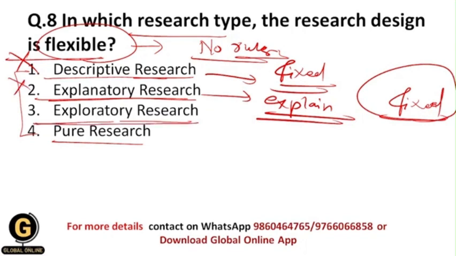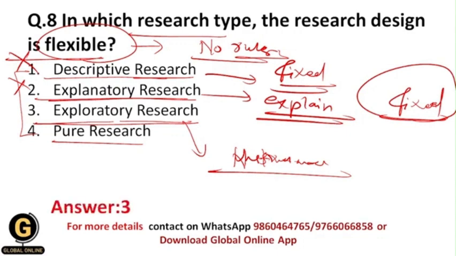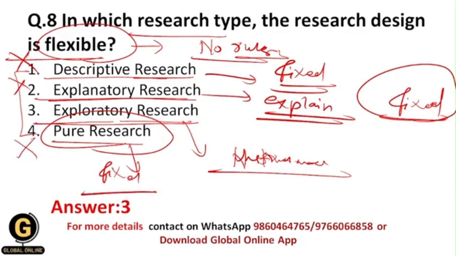Within the exploratory research design, as I have told you earlier in this video, this is unstructured, and there is no rule to deal with it, and that's why this is a flexible research design. That's why the correct answer to this question is 3rd. And pure research or fundamental research is the research in which we are going to expand our knowledge, and formulate a principle or theory or law, and that's why this is as well a fixed research design. So this option gets eliminated, and the correct answer is 3, that is exploratory research.